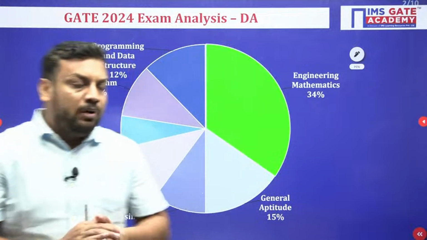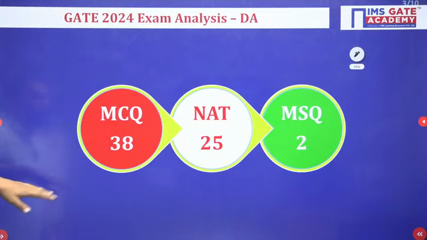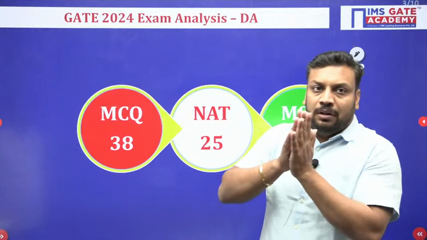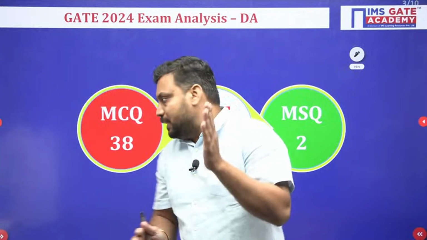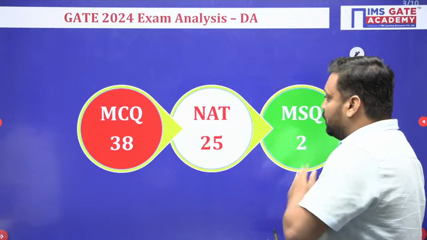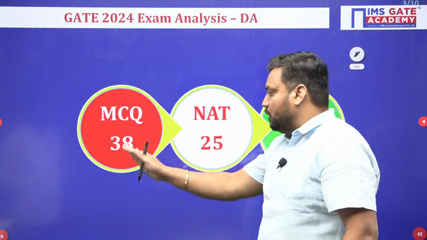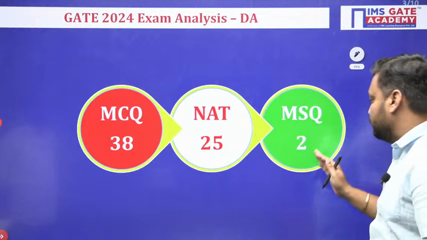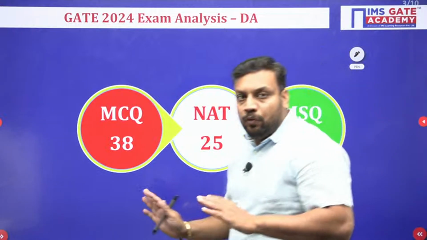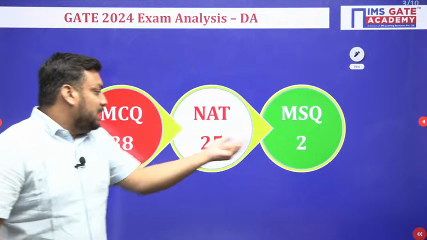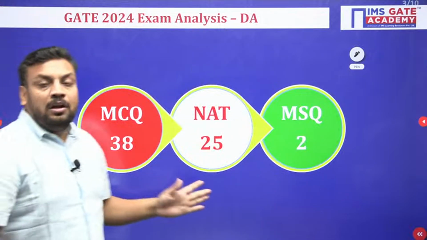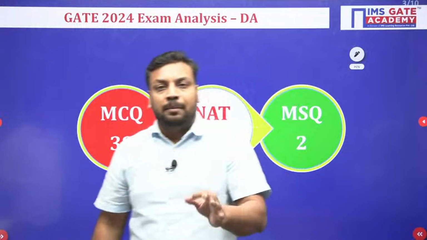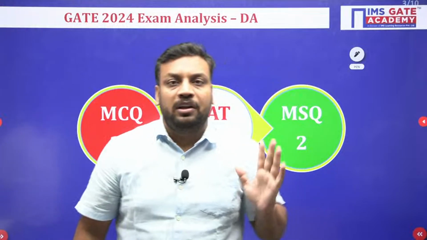Now next, come to the point of how many patterns of questions. As you all know, in the GATE exam we have 3 fixed patterns of questions: MCQ, NAT and MSQ. Here are the numbers: MCQ 38 out of 65, NAT 25 and MSQ was 2 only. So these are the question classifications for the data science paper, which was conducted on 3rd Feb, 9:30 to 12:30, morning session.